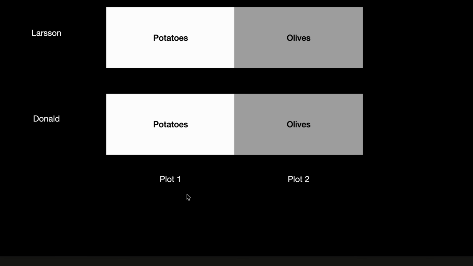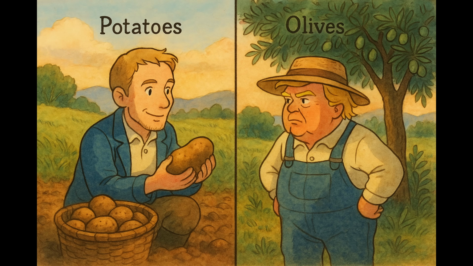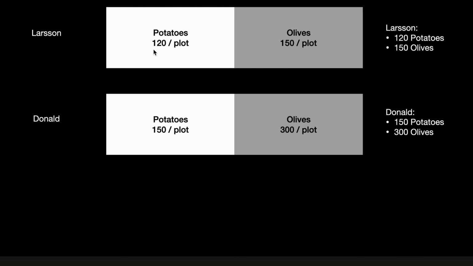Larsson and Donald have 2 plots of land each, and they both grow potatoes and olives, but one is better than the other one at everything. Larsson grows 120 potatoes per plot and 150 olives, but Donald grows 150 potatoes and 300 olives. So at the end of the day, Larsson eats 120 potatoes, 150 olives. Donald is very happy. Donald gets more. He eats 150 potatoes and 300 olives. Donald is better at everything. He's the best farmer in the world. And Larsson, he just isn't very good.